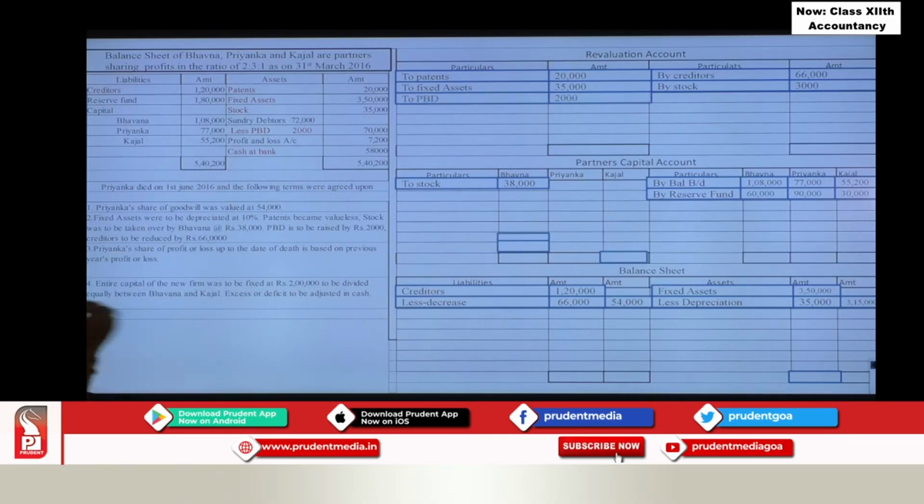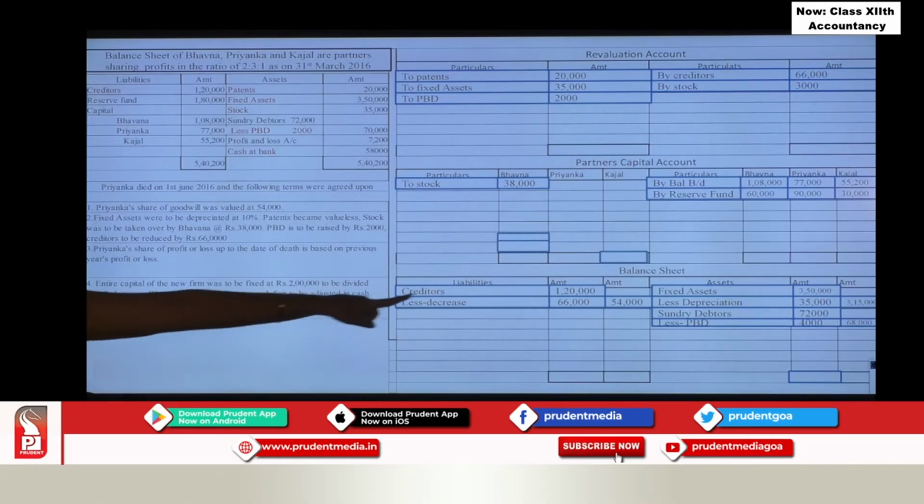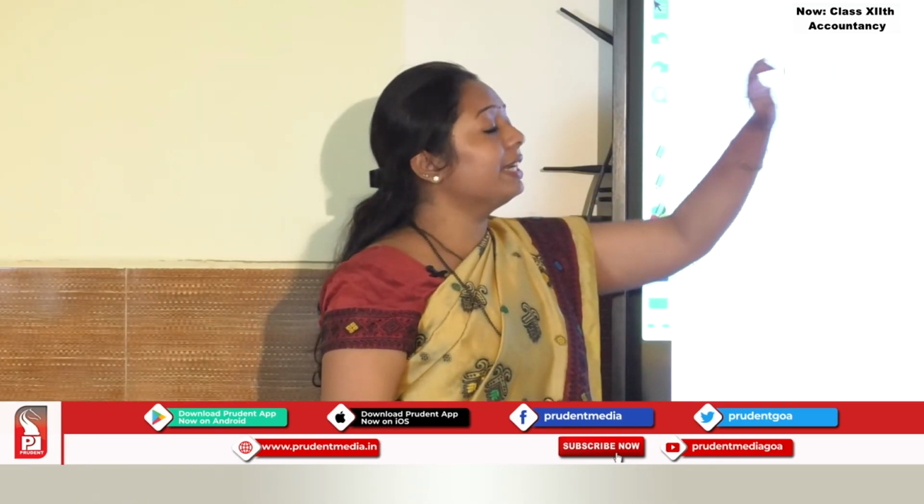So to PBD 2,000, how it will come in the balance sheet? Sundry debtors are 72,000. Earlier PBD was 2,000. So now how much is the PBD? 4,000. It is raised by 2,000. So your answer comes to 68,000. Simple. The next one, profit and loss account, you have accumulated loss.